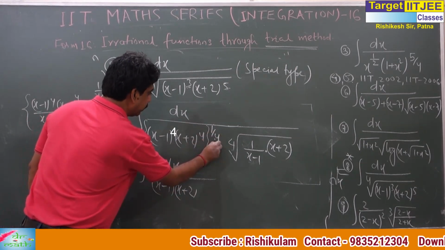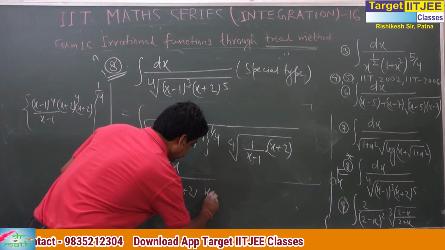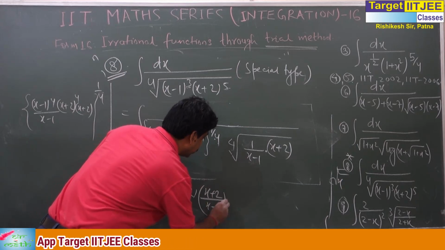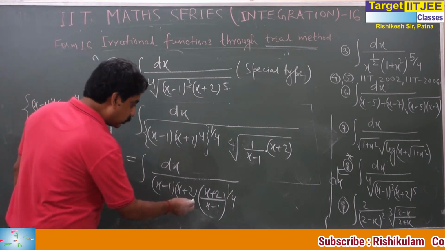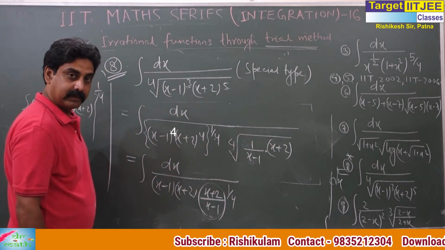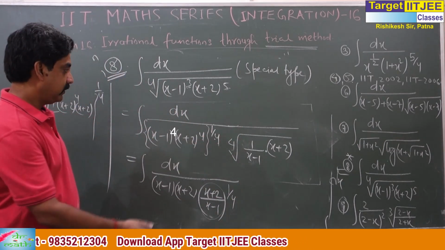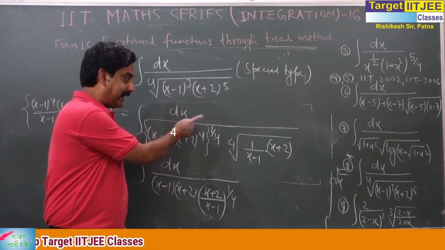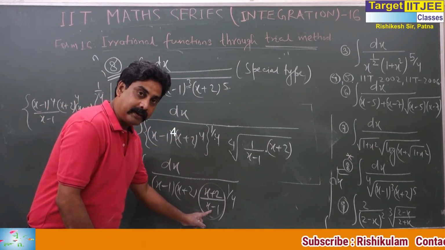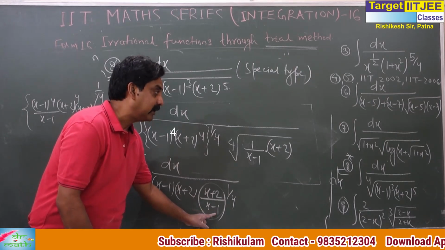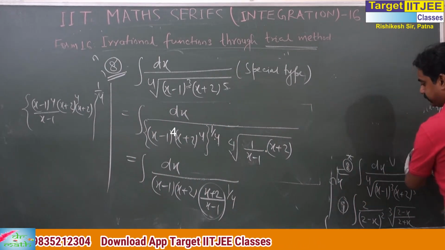The power 4 and 1 by 4 nullify each other, and this is (x plus 2) by (x minus 1) to the power 1 by 4. Now if we assume this as t, then in dt we will get (x minus 1) whole square in the denominator. Remember the fact I have just discussed. On differentiation we get (x minus 1) whole square. So let me erase this part now, not needed.